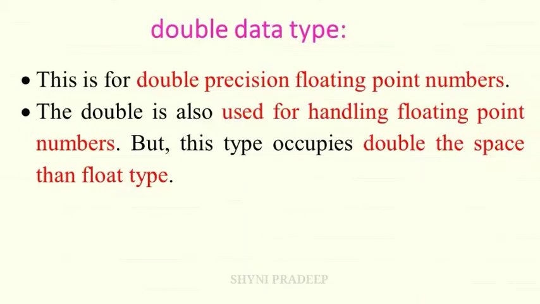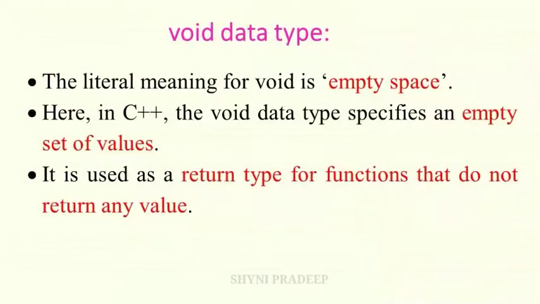Next, void data type. Void means empty space, which means null. Here in C++, the void data type specifies an empty set of values. It does not return any value.